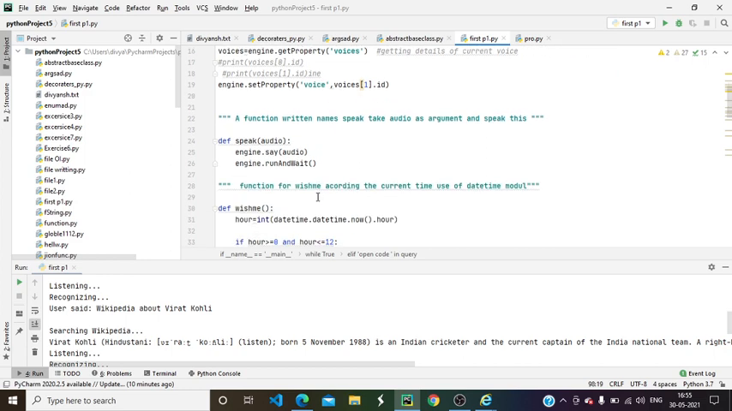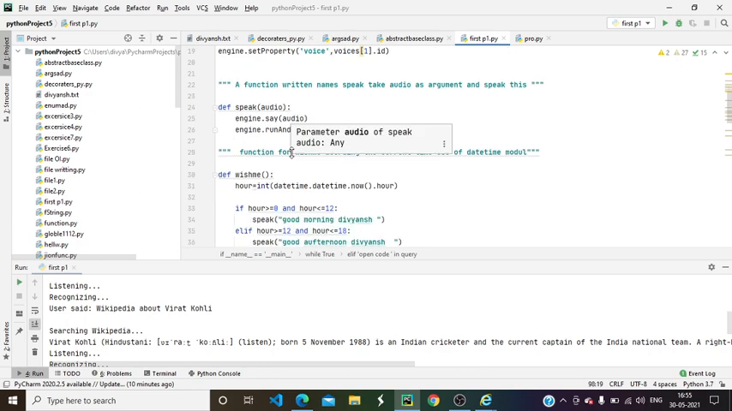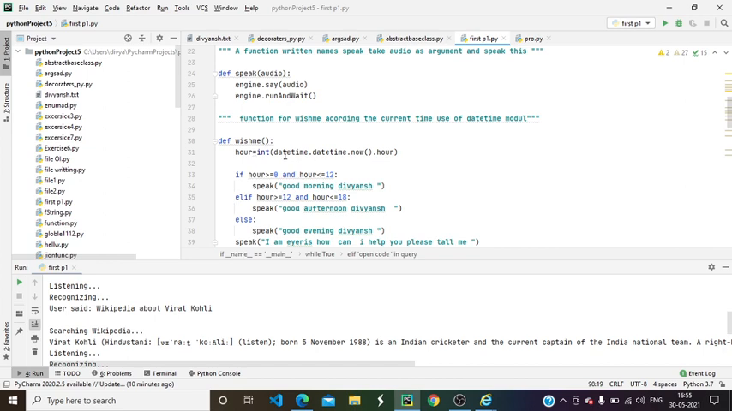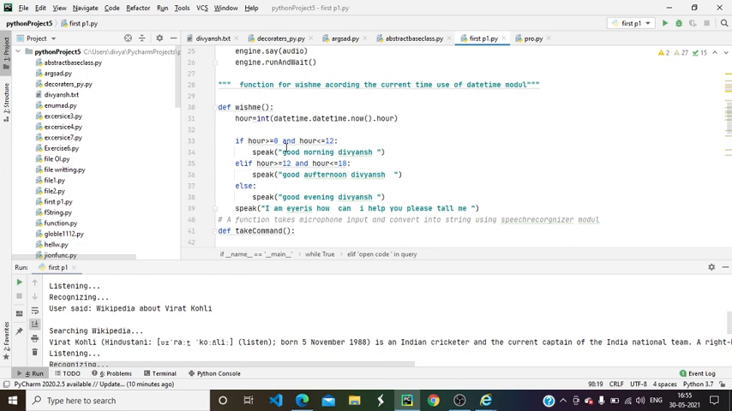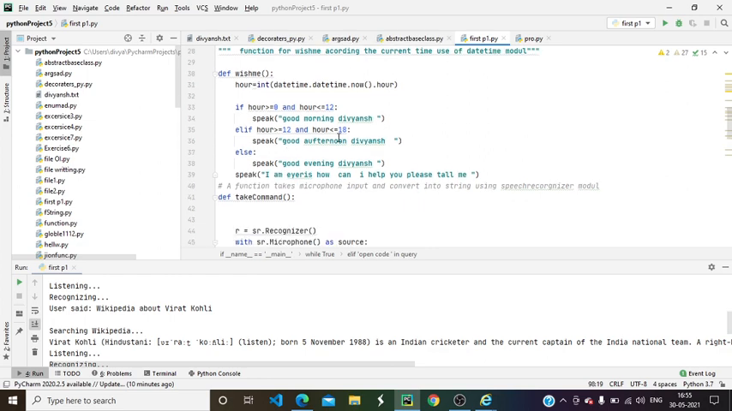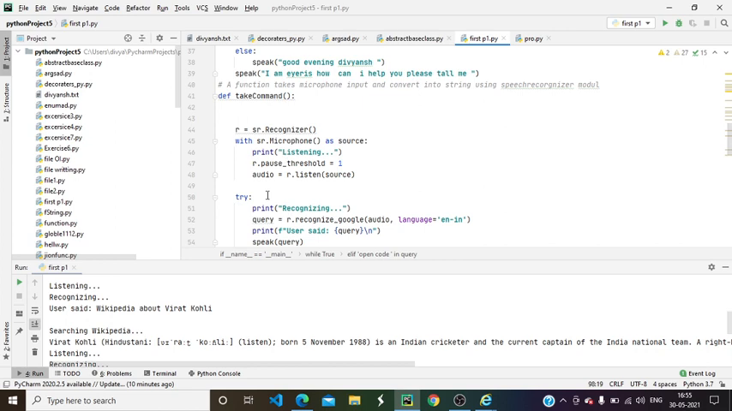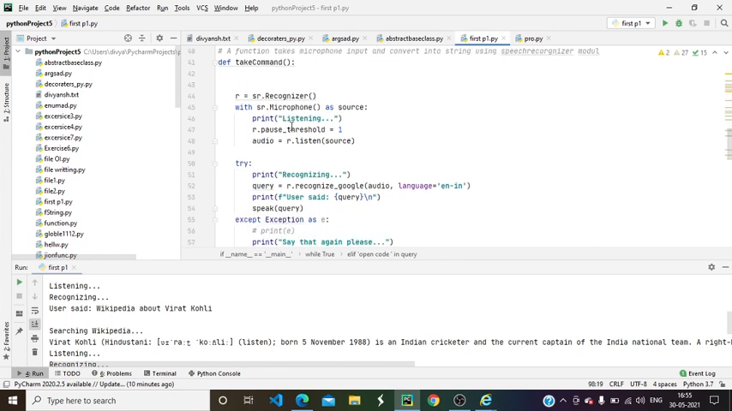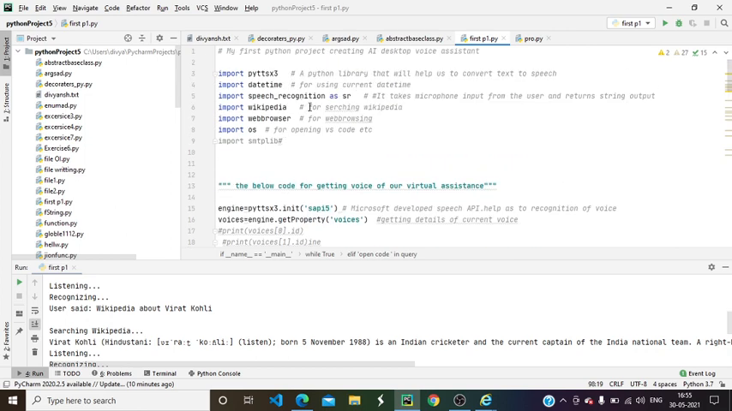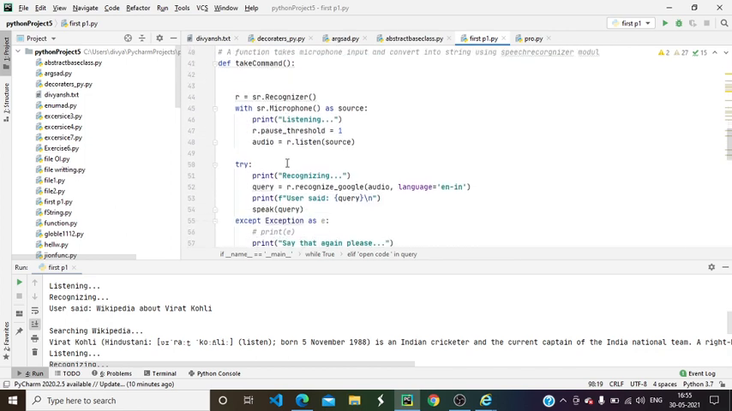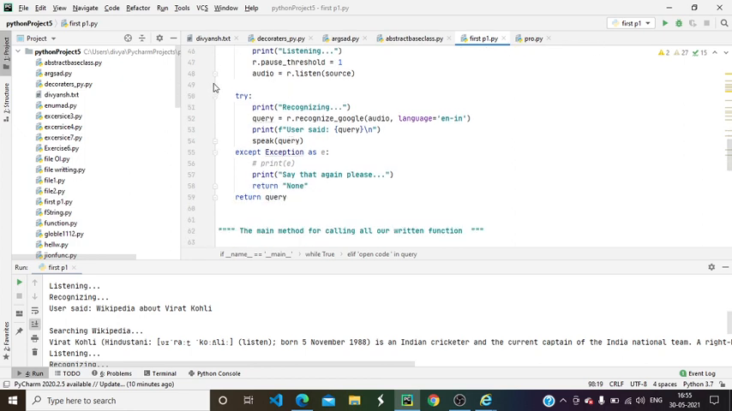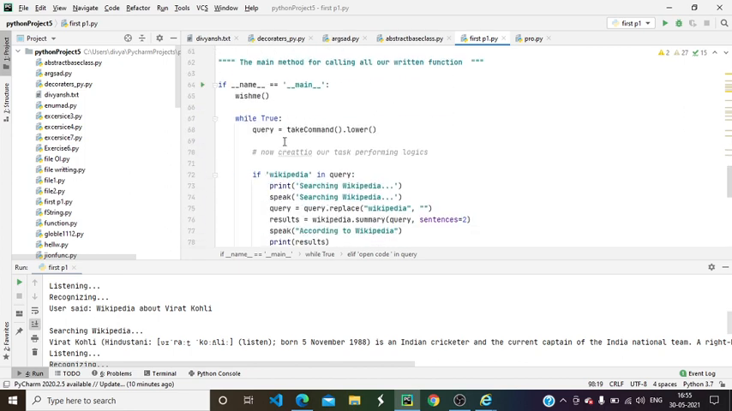Next we write a most important function, speak. The speak function takes audio as an argument. Then def wishMe: the wishMe function uses the date and time module. The most important function is the takeCommand function, which comes from speech recognition as sr. When I speak into the microphone, it converts the voice into a string. Then I will write a try except block because of errors from noise, and then I will write the main function.